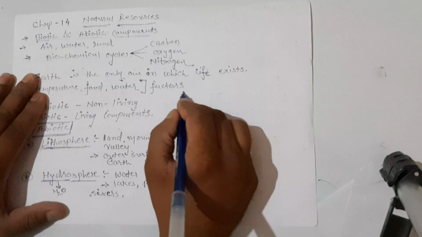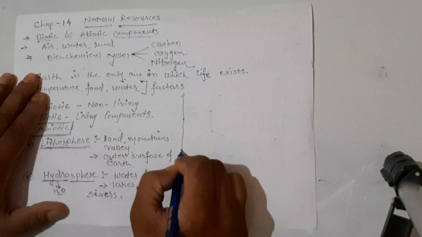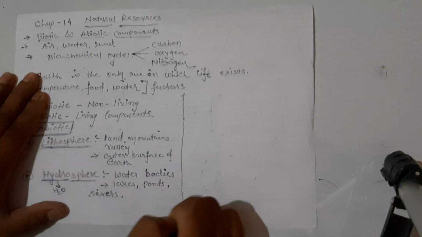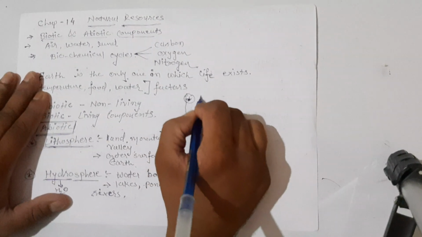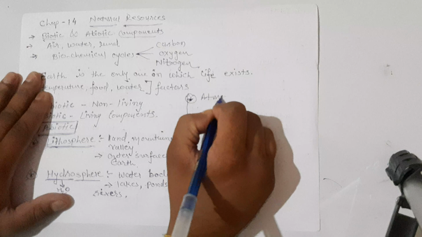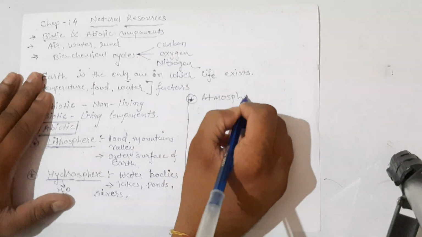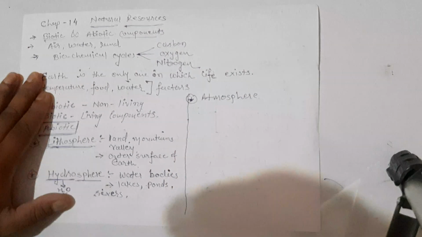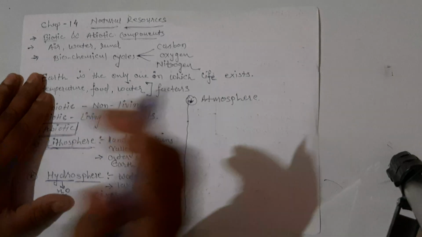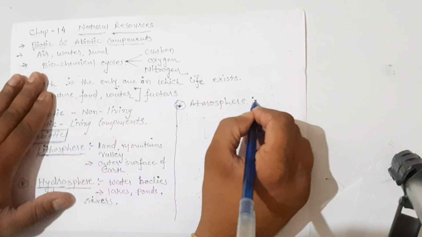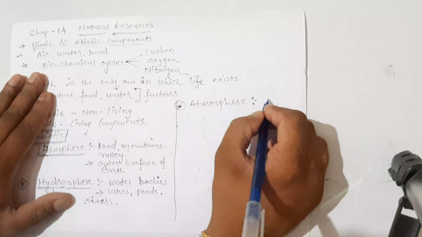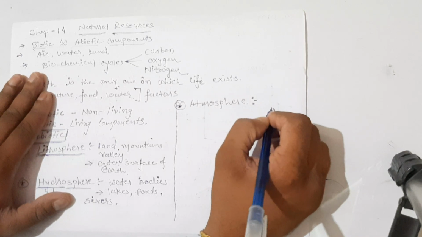Now another abiotic component is our atmosphere, right? Understand that the atmosphere is like a blanket of our earth.